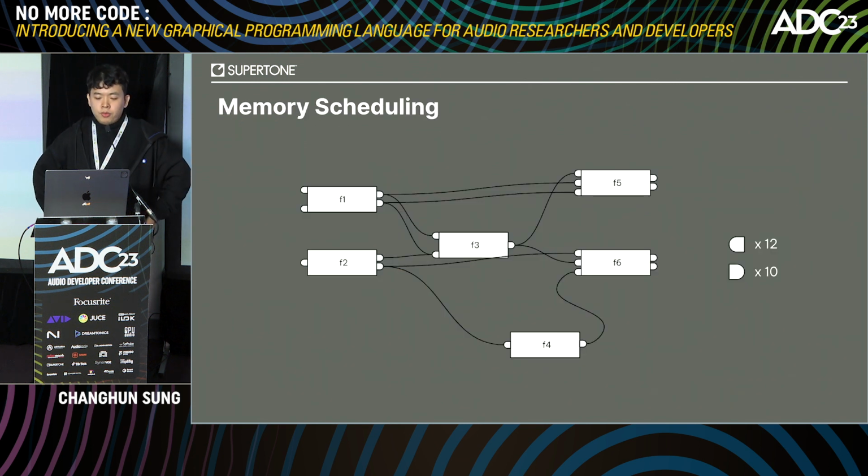And here comes the most fun part, memory scheduling. I've applied a variety of C++ optimization techniques that I know as much as possible, but this is the one thing that I would like to introduce. Once the graph is determined by the connections between each node, the connections never change at runtime. So this allows us to statically analyze the memory space required to run the graph.